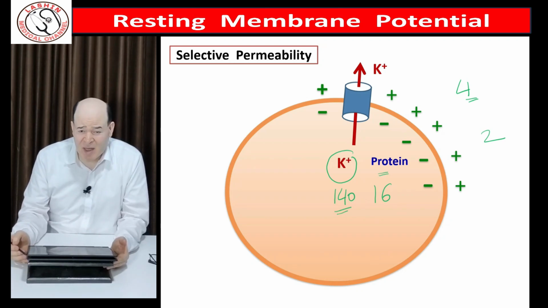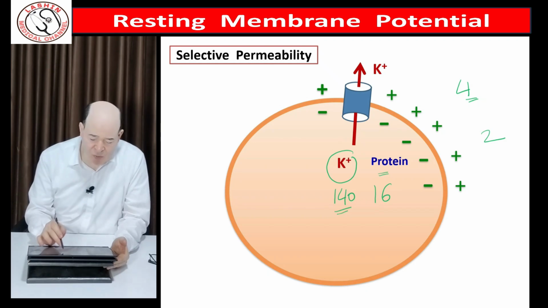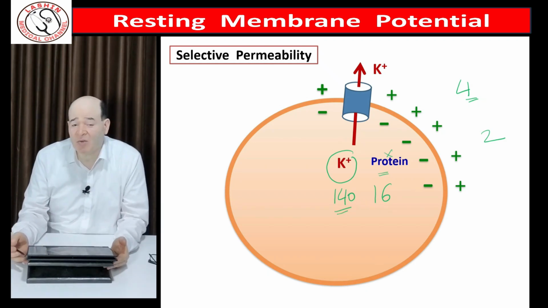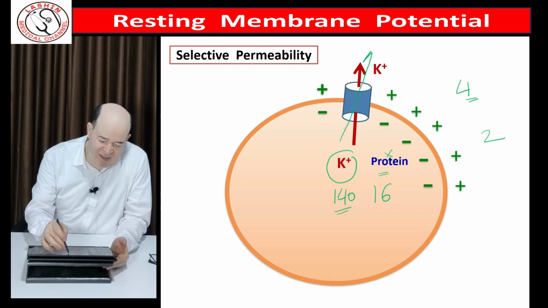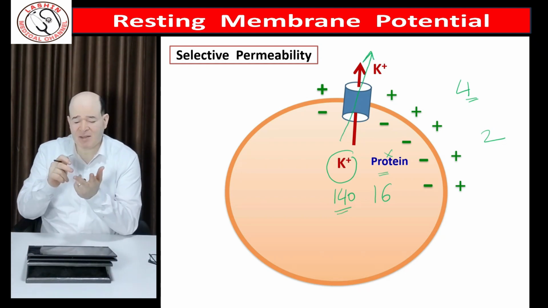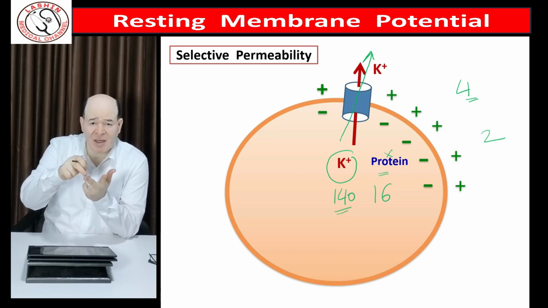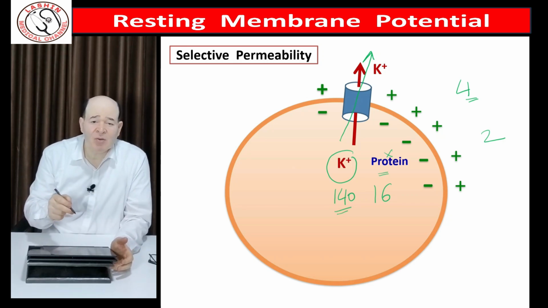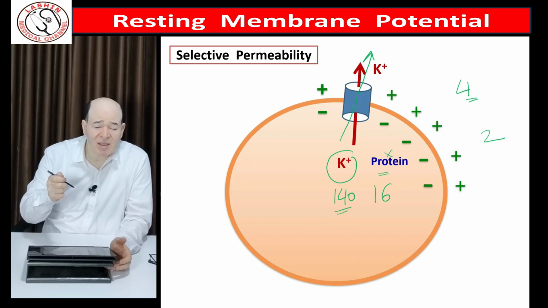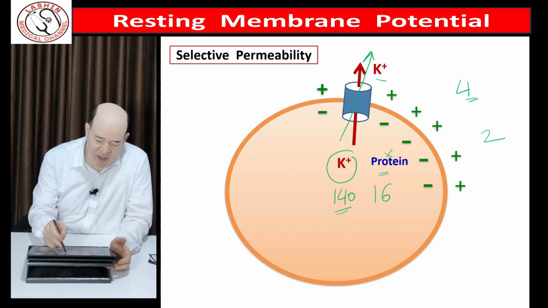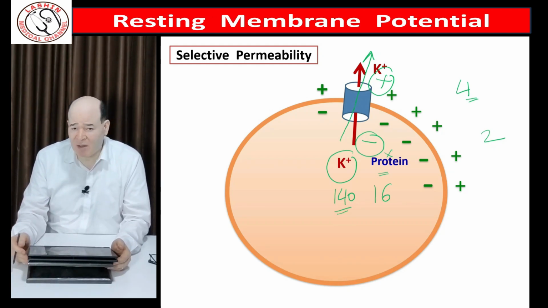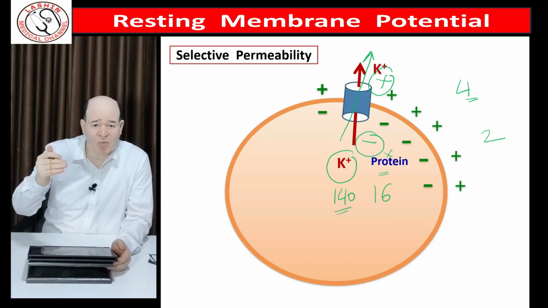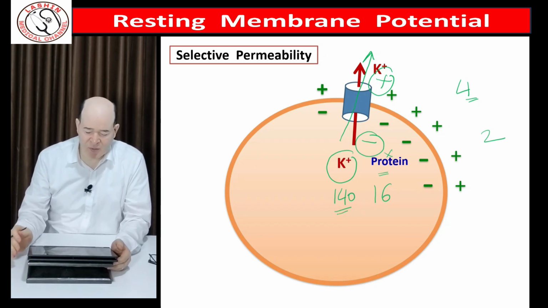However, the cell membrane is impermeable to protein, so protein is not allowed to move outside. However, it allows diffusion of potassium through its specific channels. So inside the cell, we have positive, which is potassium, and negative, which is protein. Potassium is allowed to diffuse outside and protein is left inside. So positive ions move outside and the negative protein is left inside. And this process is continuous for life and it creates a positive pole outside and a negative pole inside.